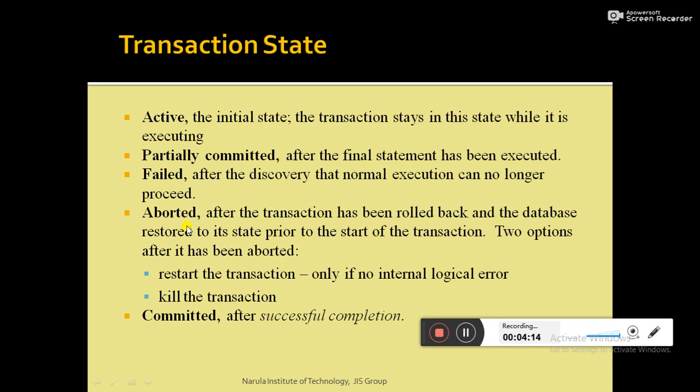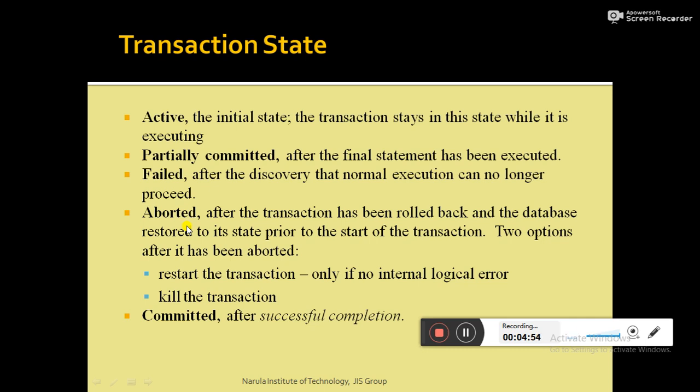Let me again clarify the thing. If a transaction fails at an intermediate point of time, some instructions that were successfully executed may have updated some portion of the database. Now as per the atomicity property, either it must affect the whole database or not at all. So if it has partially changed the database, to ensure the atomicity property, whatever changes the failed transaction has made to the database must be undone.